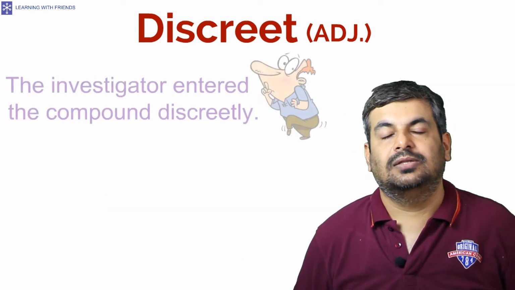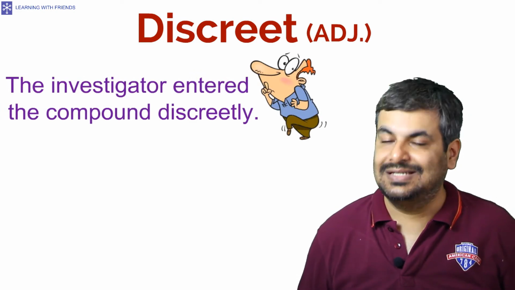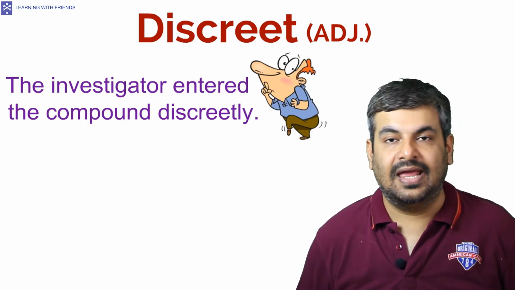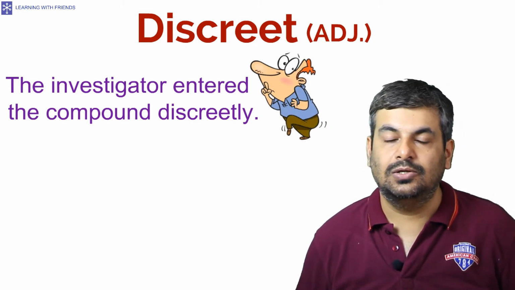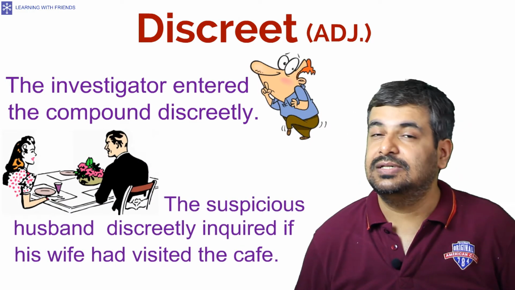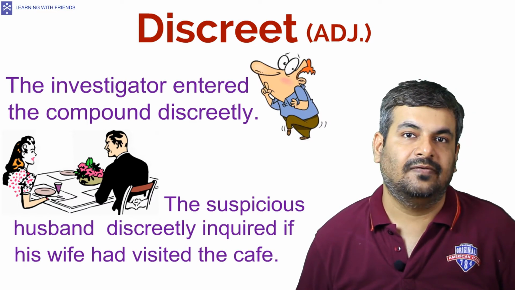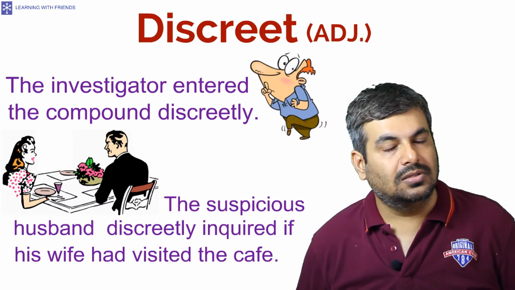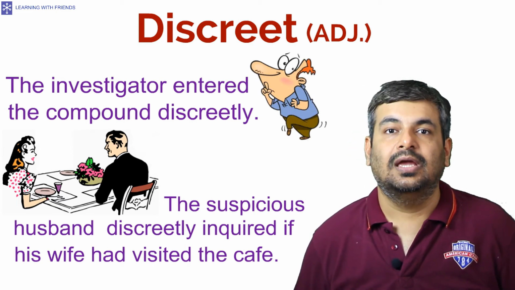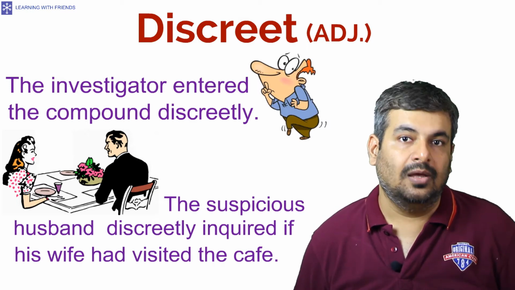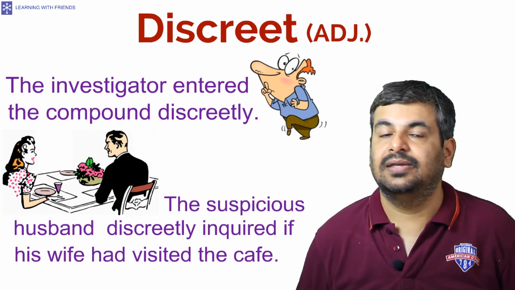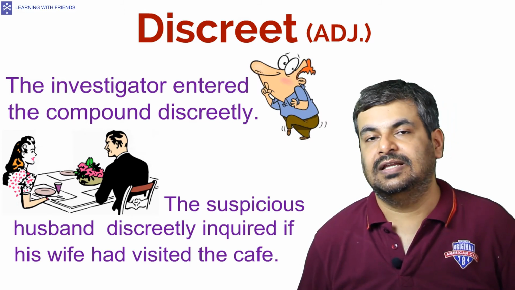For example, the investigator entered the compound discreetly. This means that the investigator was careful while entering the compound so that nobody noticed him. Another example, the suspicious husband discreetly inquired if his wife had visited the cafe. This means that the husband, who suspected his wife of unfaithfulness, inquired in a secretive way whether she had visited the cafe. That is, the husband's inquiry was such that it would not reveal his intentions.